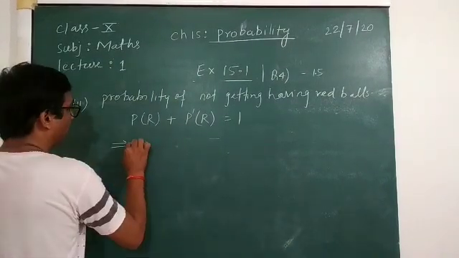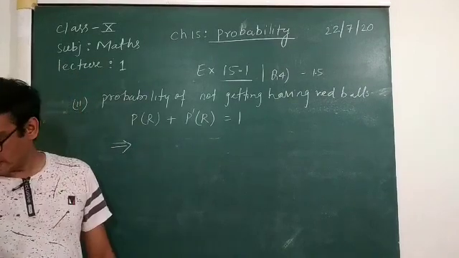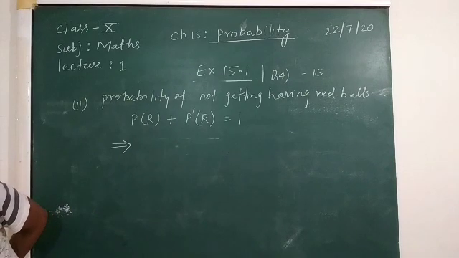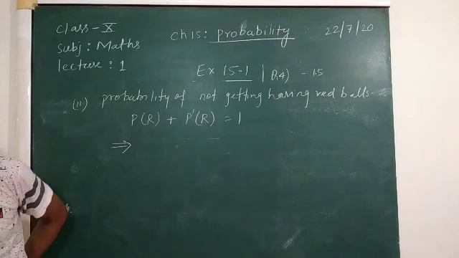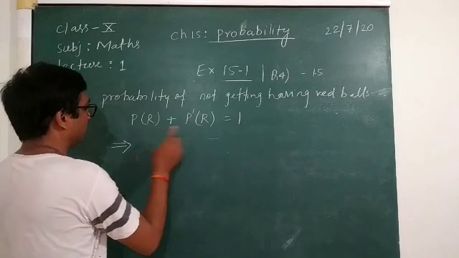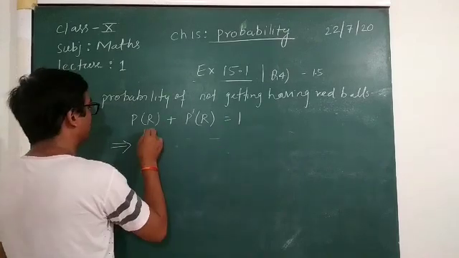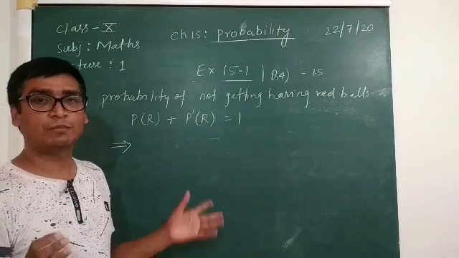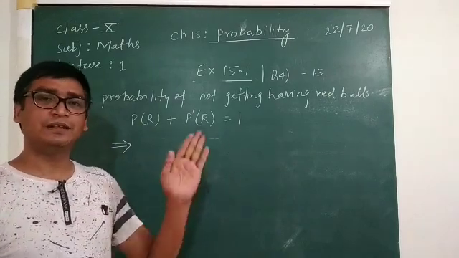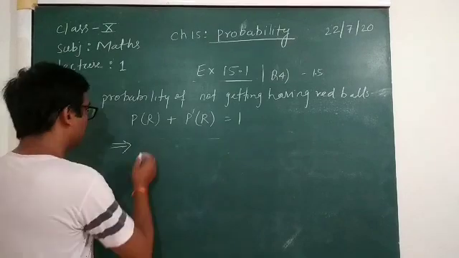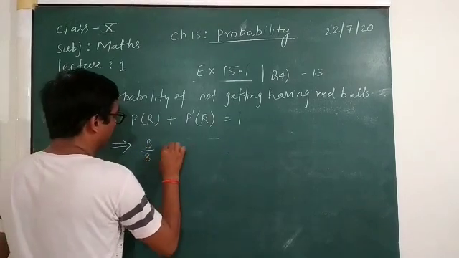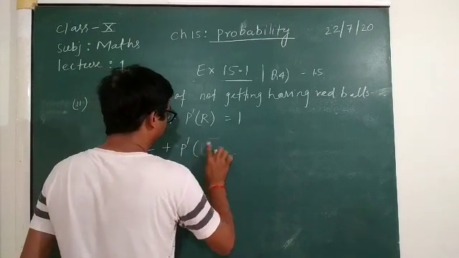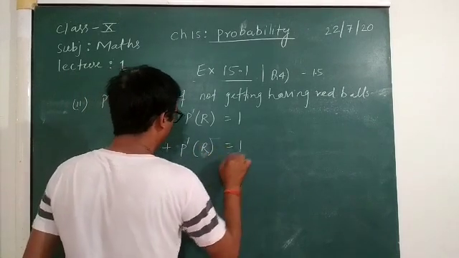Now here the probability of getting red balls we have obtained as 3/8, because 3 were red and the total number of outcomes is 5 and 3, so 8. So it is 3/8 plus the probability of not getting a red is equal to 1.